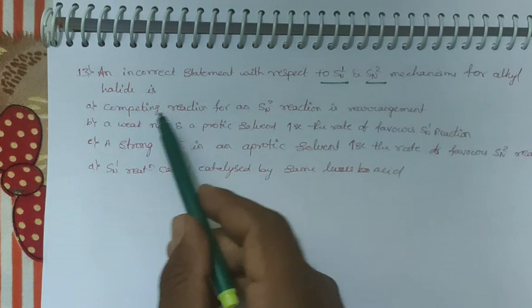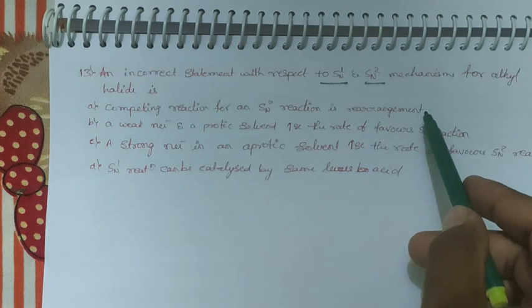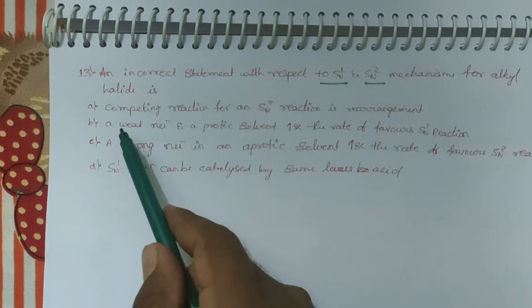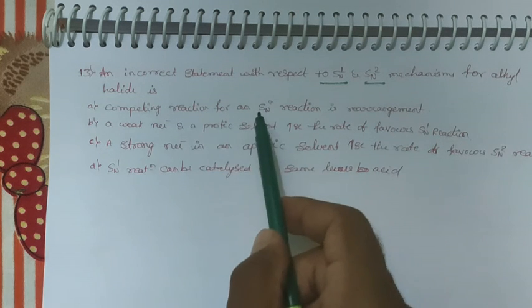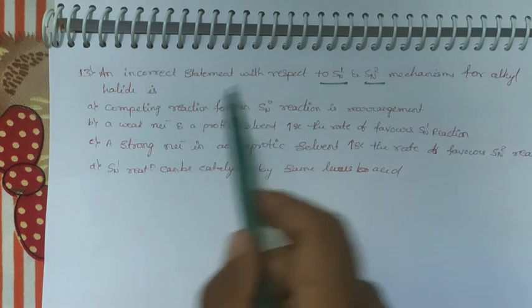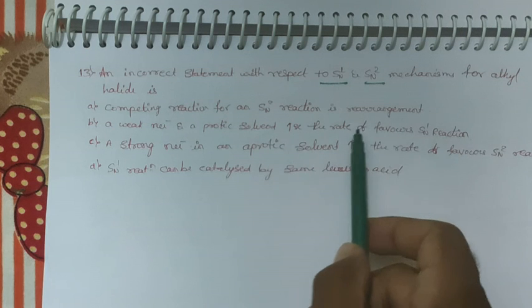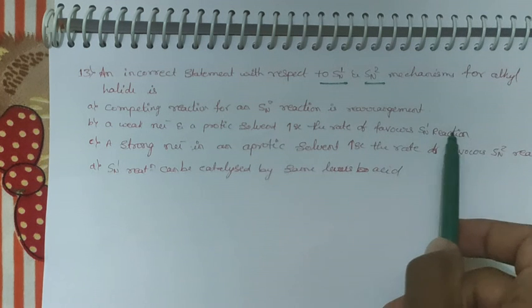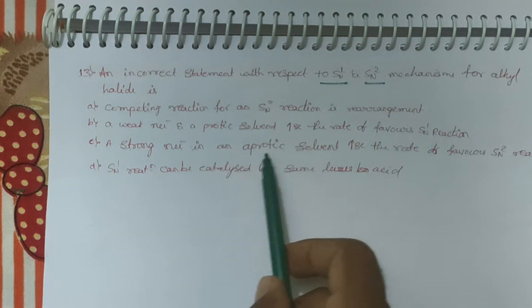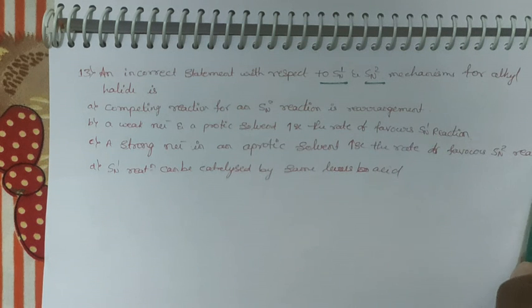Competing reaction of SN2 reaction is rearrangement. A weak nucleophile and protic solvent increases the rate of the favorable SN1 reaction. A strong nucleophile in an aprotic solvent increases the rate of the favorable SN2 reaction.